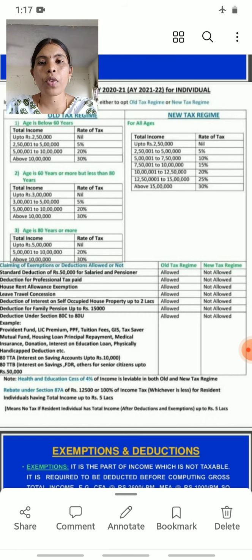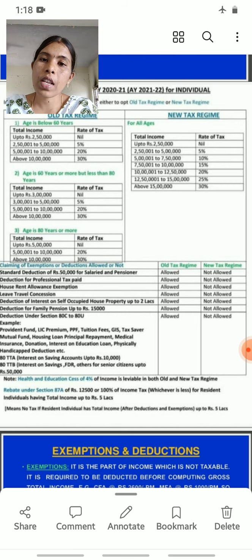Then 2,50,000 1 rupee to 5 lakhs rupees, the tax rate is 5%. Then 5 lakhs 1 rupee to 7 lakhs 50,000 rupees, 10% is the tax rate. Then income of 7 lakhs 50,000 1 rupee to 10 lakhs rupees, the income tax rate is